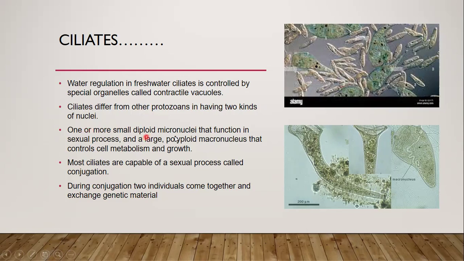One is a small diploid micronucleus that functions in the sexual process, and the other is a large polyploid macronucleus that controls cell metabolism and growth. Most ciliates are capable of a sexual process known as conjugation. During conjugation, two individuals come close and exchange genetic material. Conjugation is a special type of process that we have also seen in bacterial reproduction. However, in paramecium, the conjugation process also takes place for reproduction.